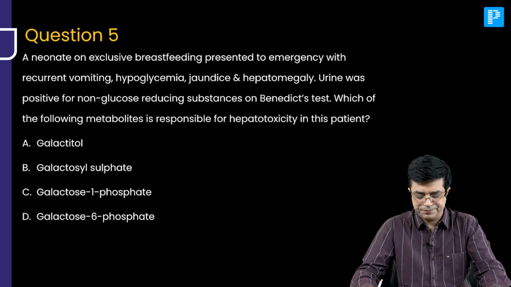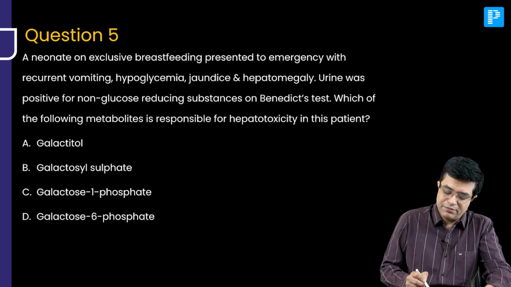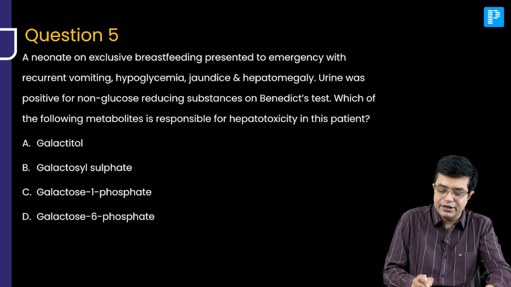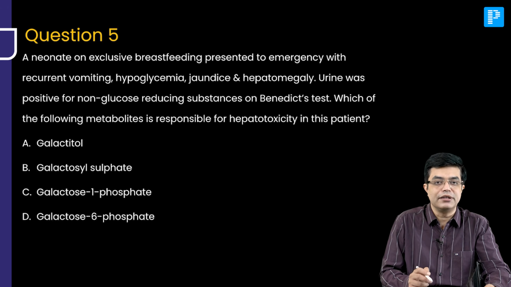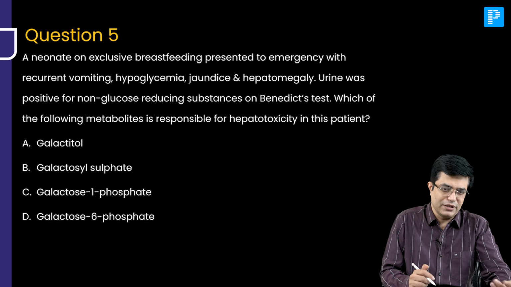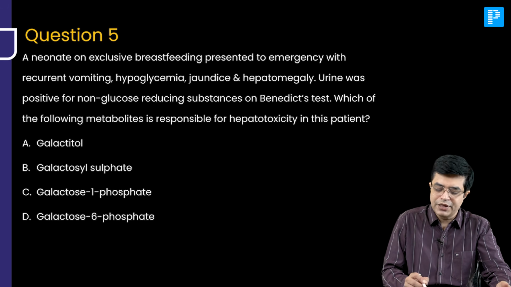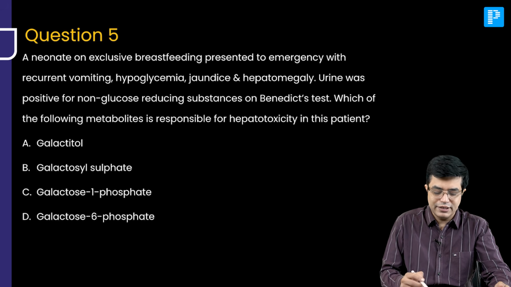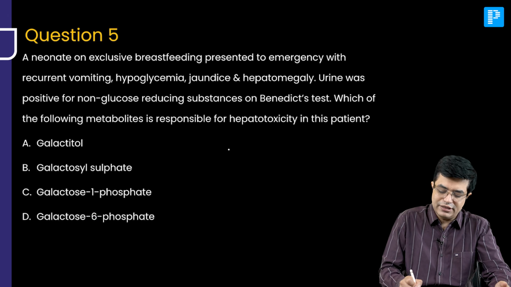Next, question number 5. It's an easy one. A neonate on exclusive breastfeeding presented to the emergency with recurrent vomiting, hypoglycemia, jaundice and hepatomegaly. So there is a liver related crisis with hypoglycemia. Urine was positive for non-glucose reducing substances on Benedict's test. And if you look at the options, they are talking about varieties of galactosemia. So basically the diagnosis is galactosemia.